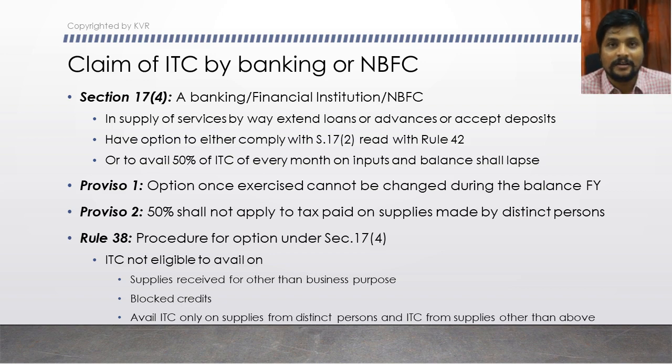If they choose the 50% option, then they should not avail ITC on supplies received for other than business purpose, they should not avail ITC on blocked credits, and they should not avail ITC on supplies from distinct persons. So all these things they have to keep in mind while they choose this option.